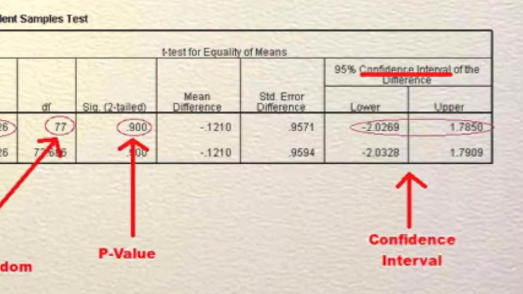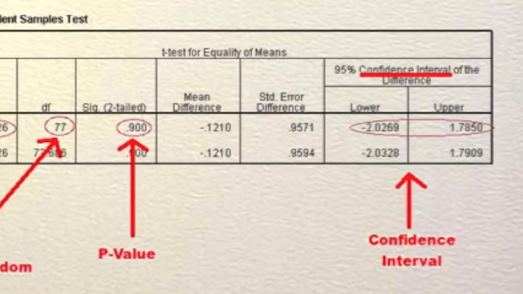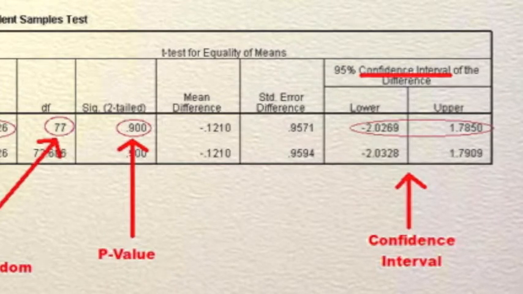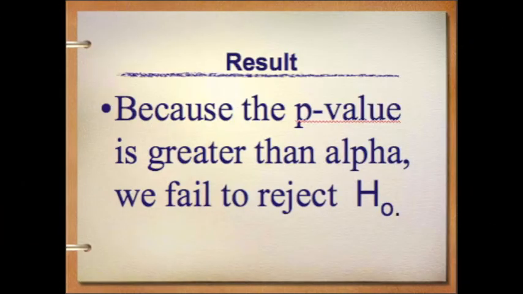Because the confidence interval contains 0, there is not sufficient evidence to conclude that there is a difference between the backpack weights of male and females. We also compared the p-value to alpha levels. Because the p-value, 0.9, is greater than the alpha, 0.05, we fail to reject the null hypothesis.